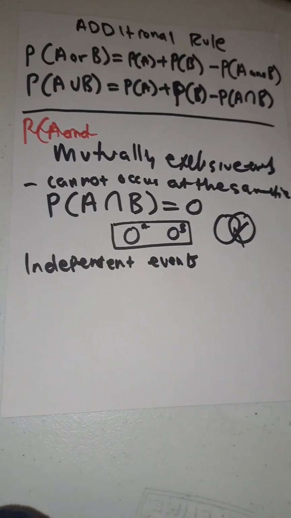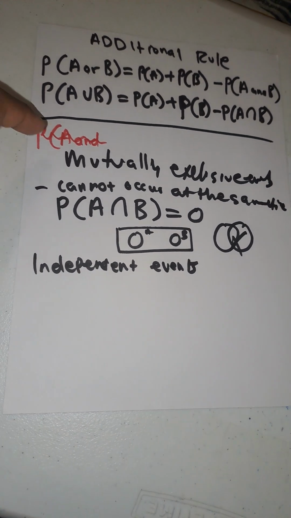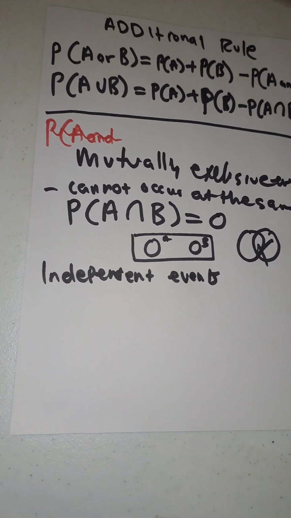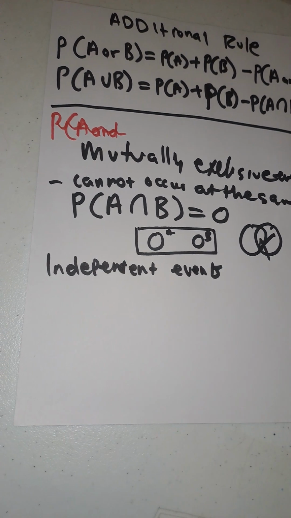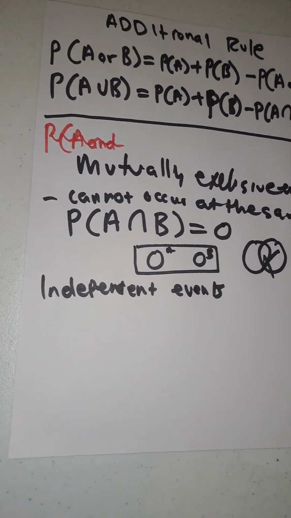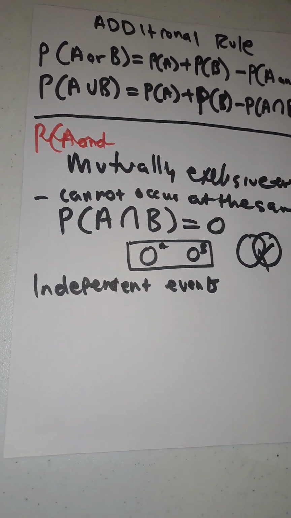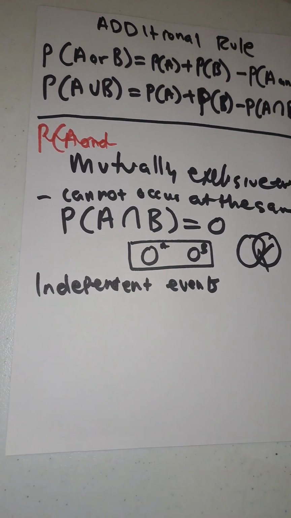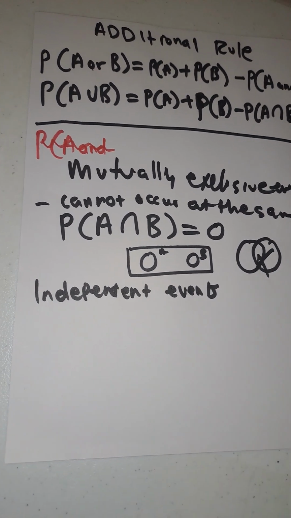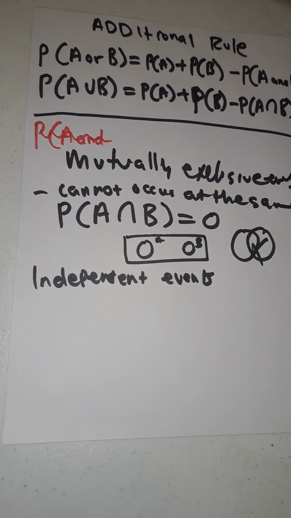Now, when we are talking about independent events, it only includes that word "and". Two events are said to be independent if the outcome of one event does not affect the probability of another event occurring.